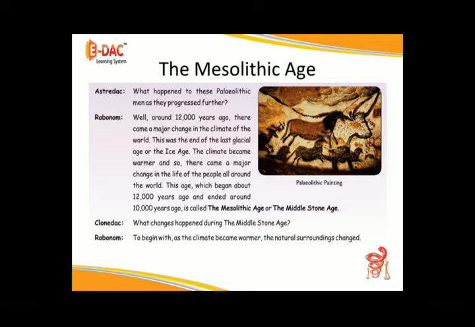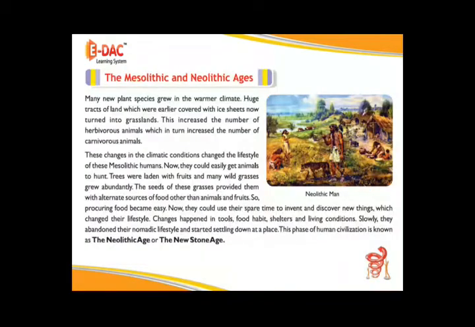What changes happened during the Middle Stone Age? To begin with, as the climate became warmer, the natural surroundings changed. Many new plant species grew in the warmer climate. Huge tracts of land which were earlier covered with ice sheets now turned into grasslands. This increased the number of herbivorous animals, which in turn increased the number of carnivorous animals.